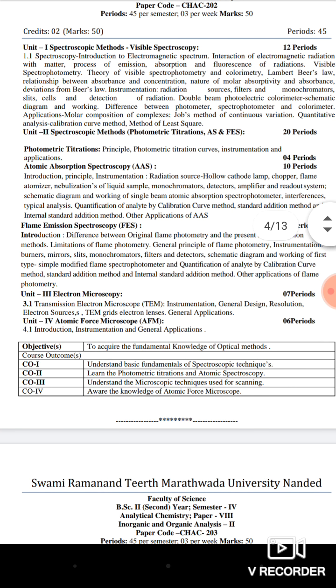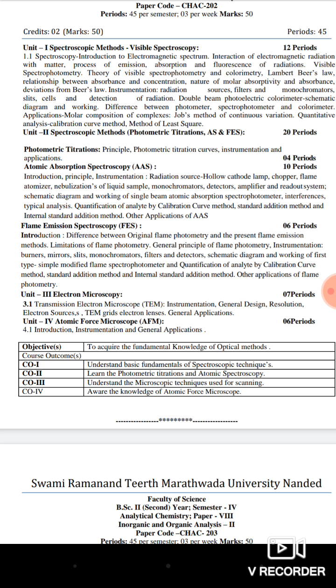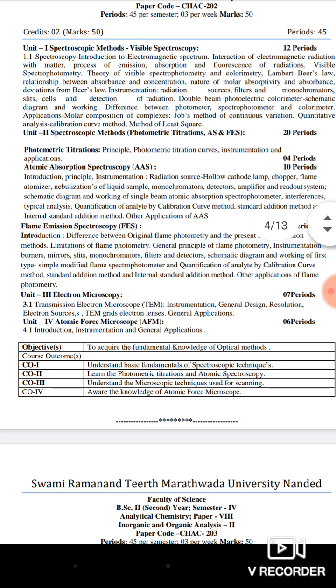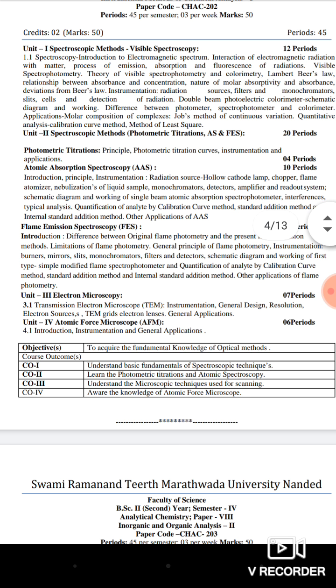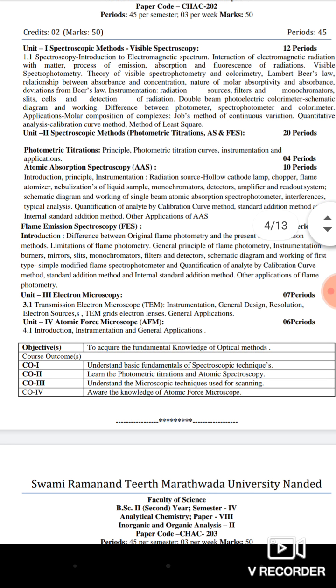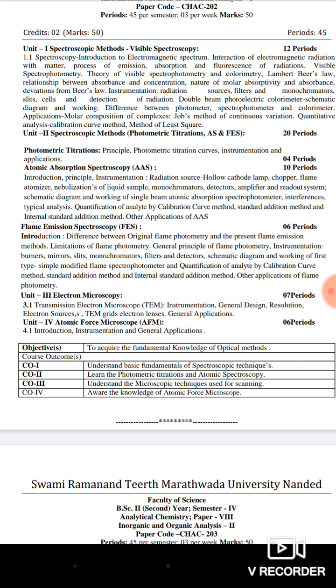So in the second unit, spectroscopic methods, that is photometric titration, atomic spectroscopy and FES, that is flame emission spectroscopy, are the content of the second unit. So what is photometric titration? The principle of photometric titration, photometric titration curve, instrumentation and application.